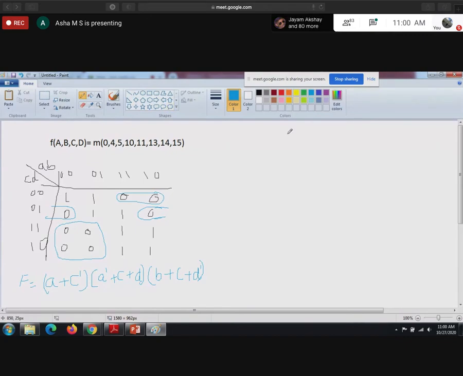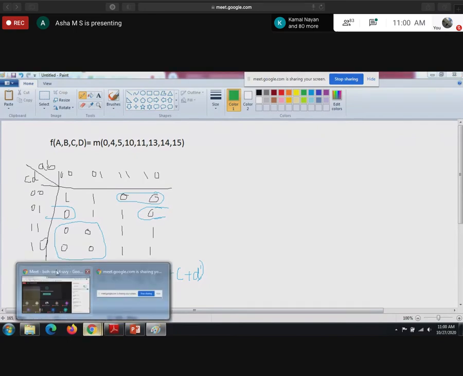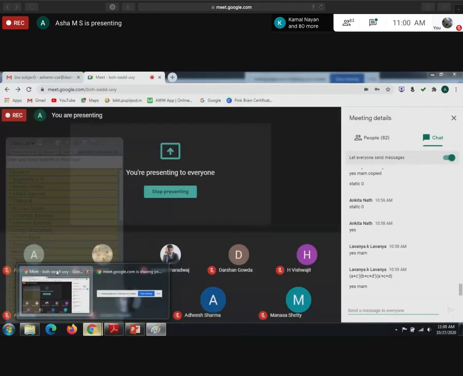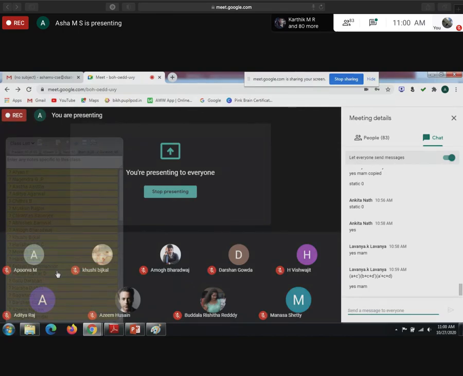So once we are done with the minimum expression, next we need to find, is there any occurrence of the static hazard? Yes, we are doing it for static 0, so we need to find it. Is the static 0 hazard existing? If it exists, how many times does it exist?